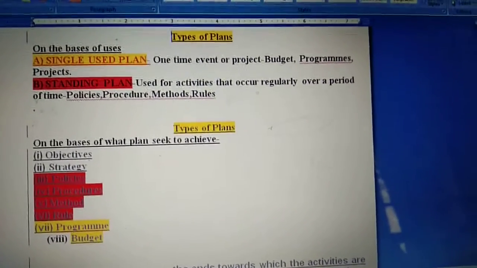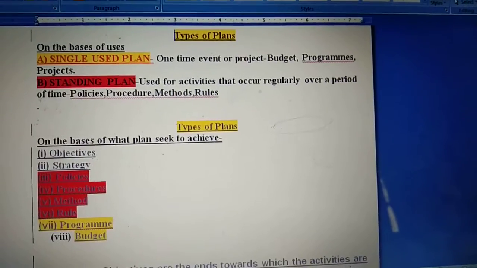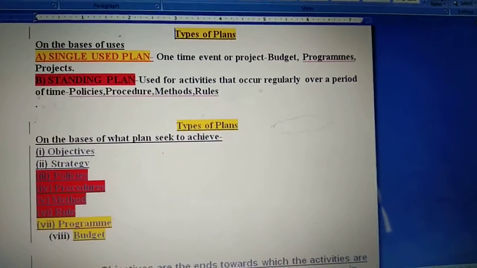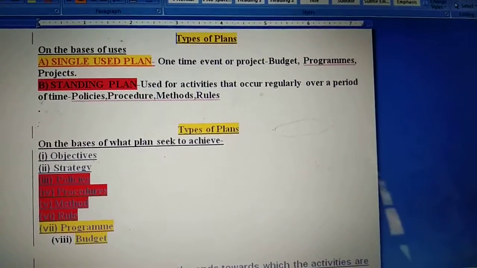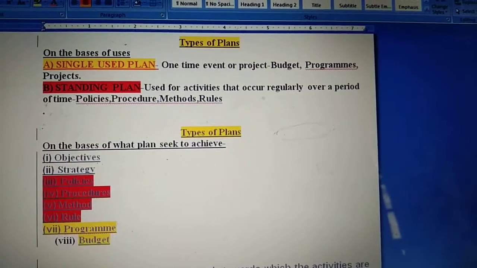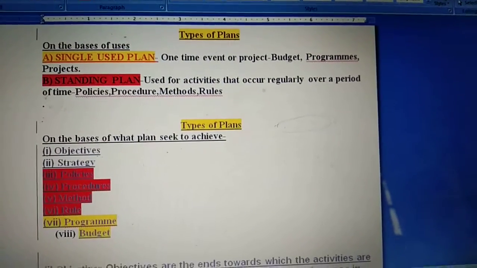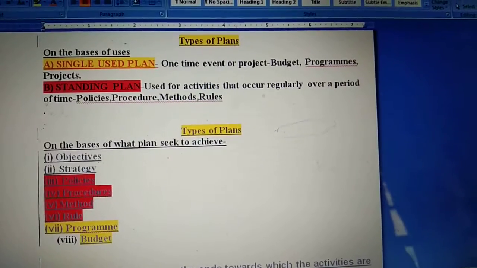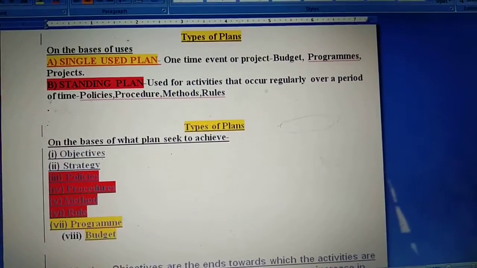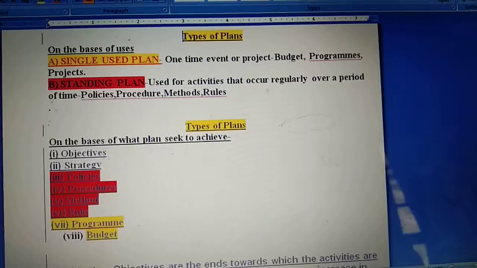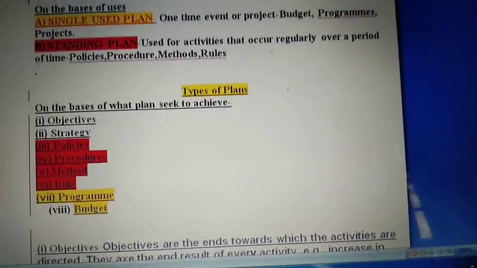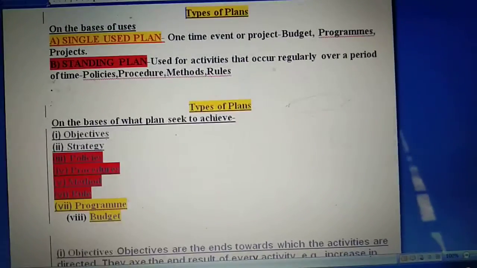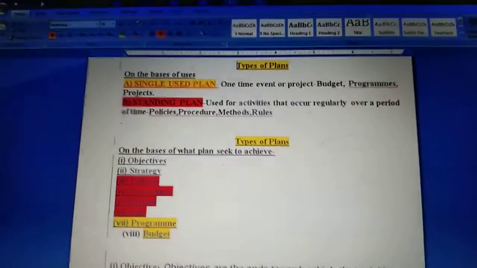So now children, in types of plan we have two different types of plan, that is single use plan and standing plan. I have highlighted single use plan in yellow and standing plan in red, so that it will be easy for you to identify which plan comes inside single use plan and which comes inside standing plan. Now what are single use plans?